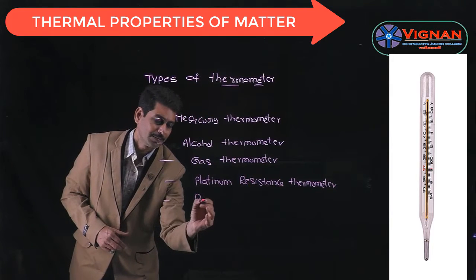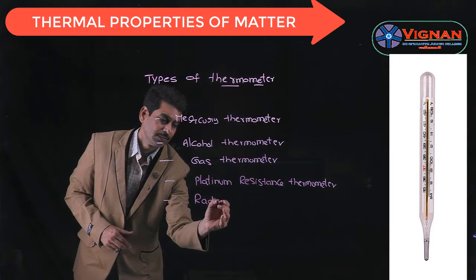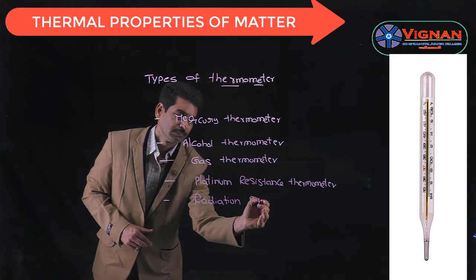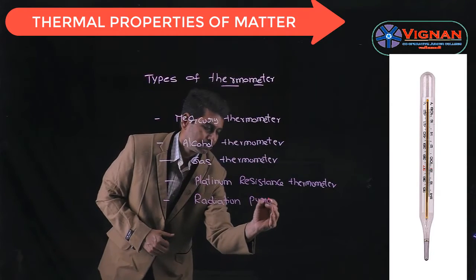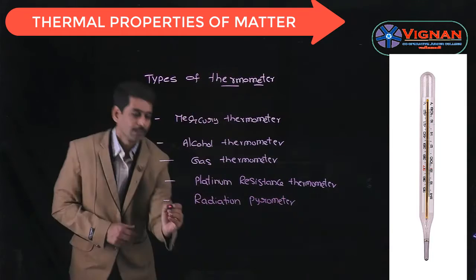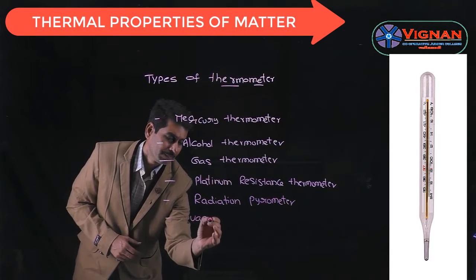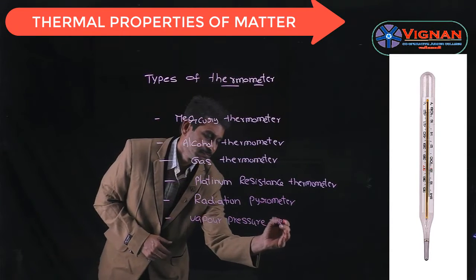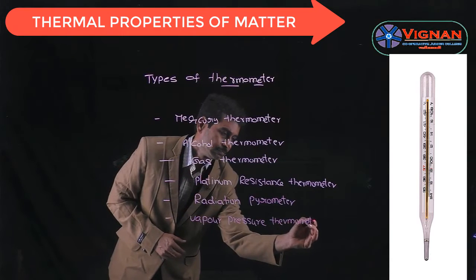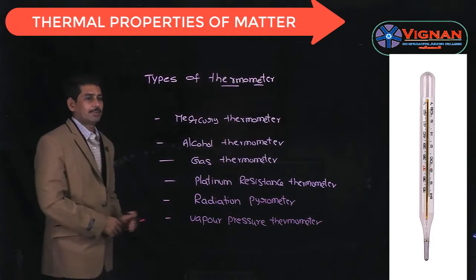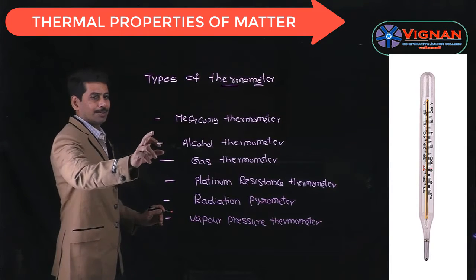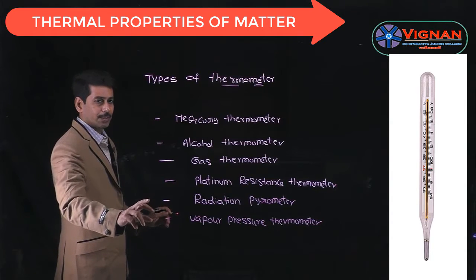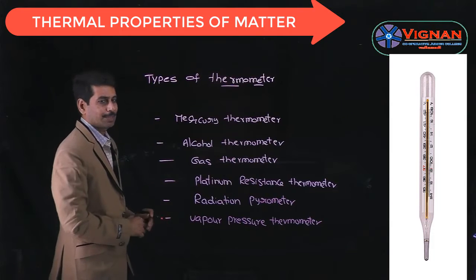The next one is radiation pyrometer. And the last one is vapor pressure thermometer. So these are the different types of thermometer. Let us recap once again: mercury thermometers, alcohol thermometers, gas thermometer, platinum resistance thermometer, radiation pyrometer, and vapor pressure thermometers.